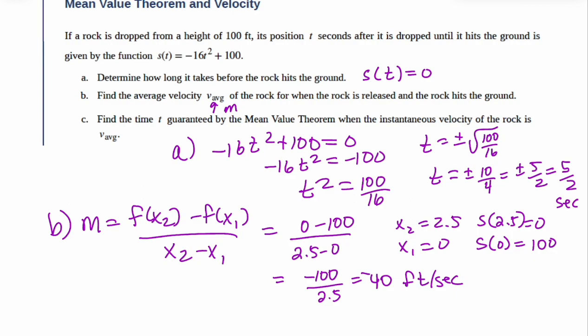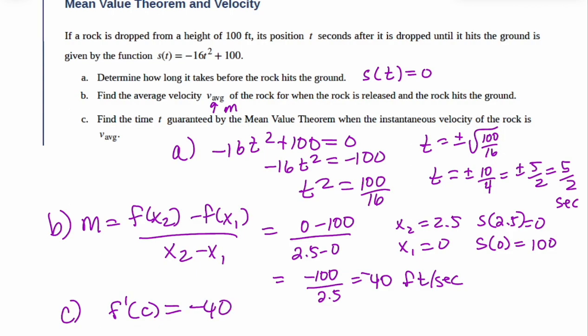Okay. Now, it says, find the time guaranteed by the mean value theorem when the instantaneous velocity of the rock is the same as that average. The instantaneous velocity is just the slope of the tangent. So all we're saying for part C is, where does the derivative equal negative 40?